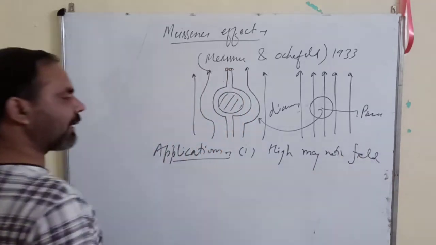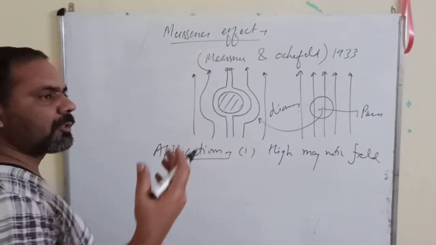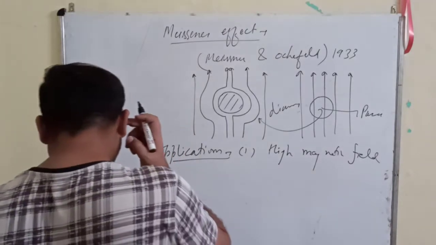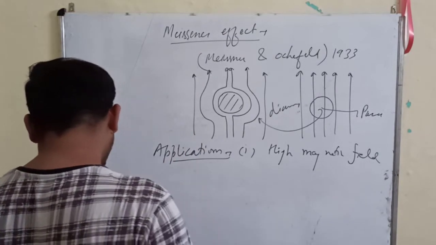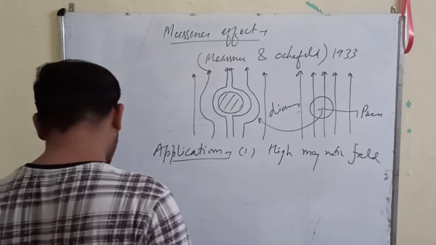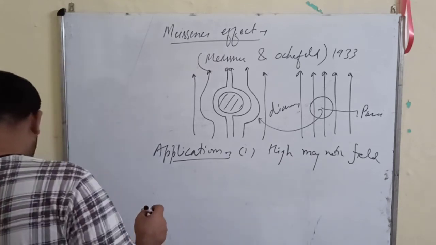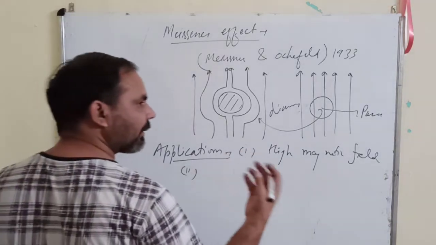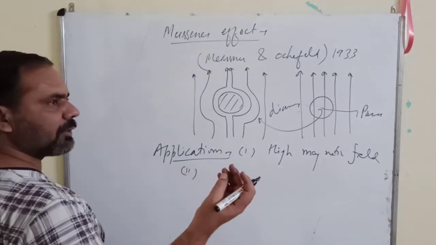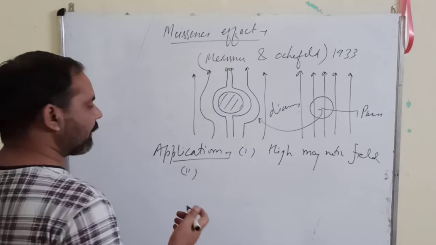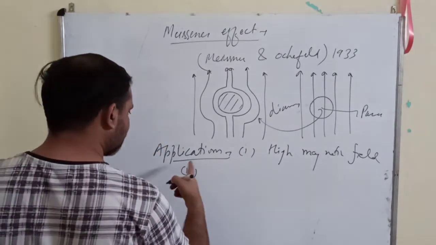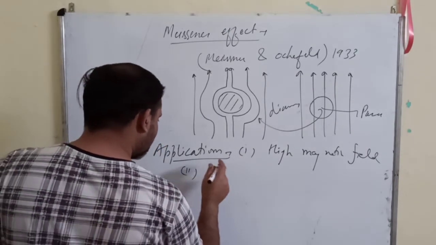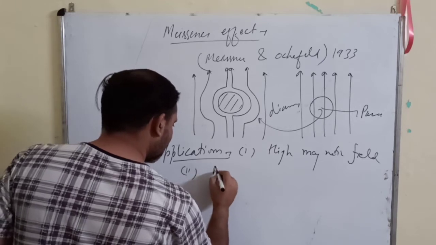With the help of superconductivity we can produce strong magnetic fields in a particular region. Second, with the help of magnetic fields we prepare magnetic chips, which are our SD cards and pen drives, so the second utilization is to store memory.